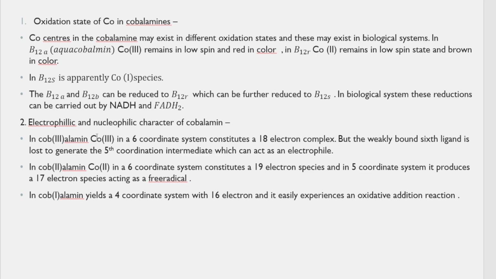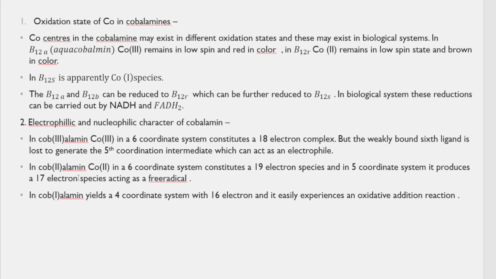That is, cobalamin having cobalt 3 is a 6 coordinate system and it consists of 18 electrons. There is a weakly bound ligand in the sixth position, that is, the sixth coordination is satisfied by a weakly bound ligand. If it is lost, it gives fifth coordination.